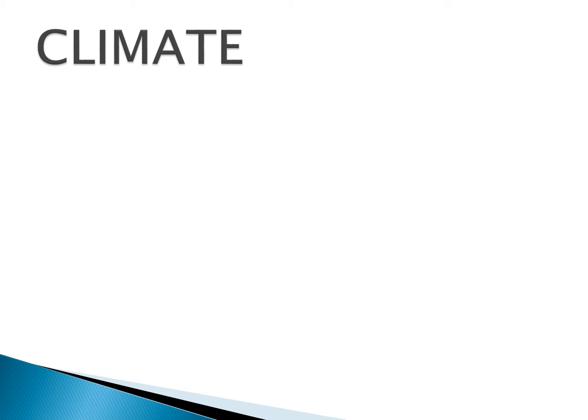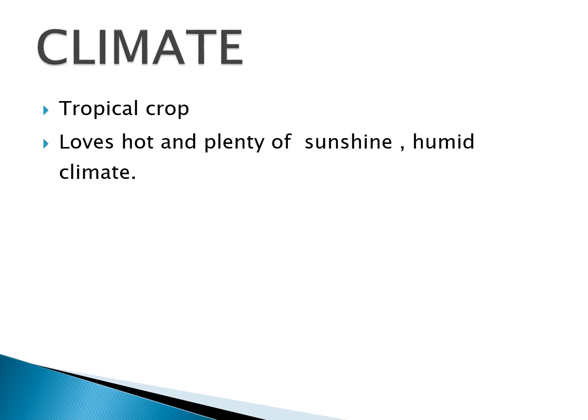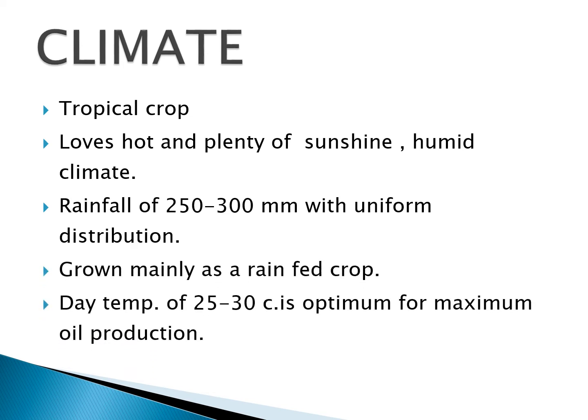Then climate. It is a tropical crop that loves plenty of sunshine and a humid climate. Rainfall ranges between 250 to 300 millimeter with uniform distribution of water. It is grown mainly as a rain-fed crop. Day temperature ranging between 25 to 30 degrees Celsius is optimum for maximum oil content and production in lemongrass.